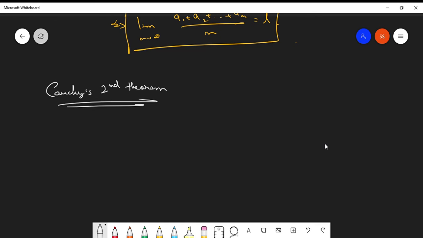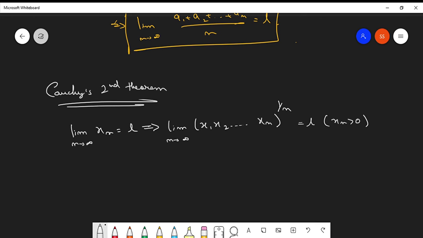So as we were discussing Cauchy's second theorem, there are two statements basically. Let us first discuss the first statement. The first statement says that if limit n tends to infinity xn is equal to L, this implies limit n tends to infinity of (x1 times x2 and so on till xn) to the power 1 over n is also equal to L, where xn is greater than 0. Clear? This is the Cauchy's second theorem statement.